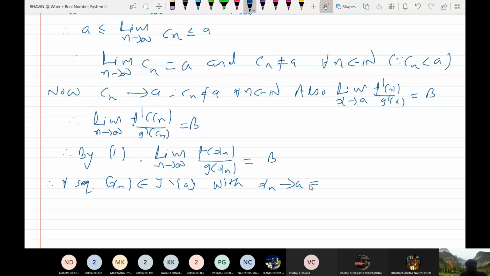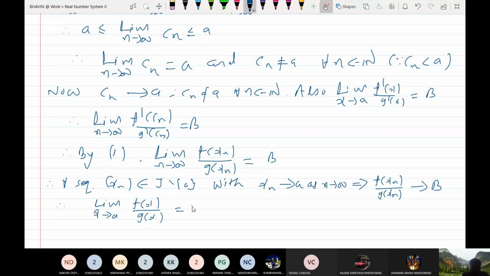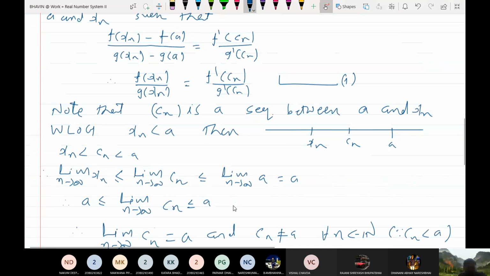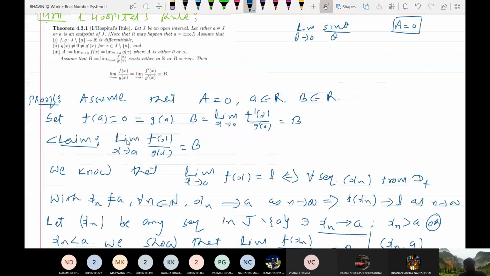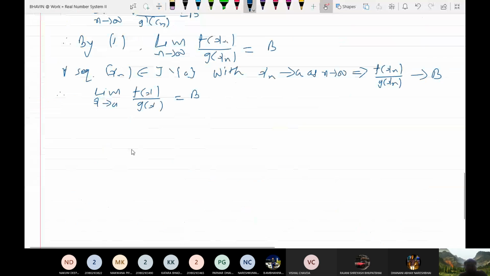Therefore, for every sequence xn belonging to j minus a with xn tends to a as n tends to infinity, it implies f xn upon g xn tends to b. So therefore, by the sequential criterion of limit of a function, you can say that limit as x tends to a of fx upon gx is equal to b. So the first case we have proved. This was our claim, our aim, and we have proved it. Do you understand?